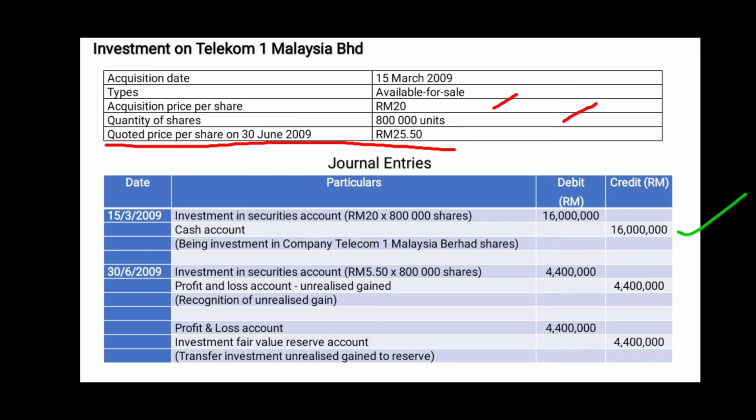To record the unrealized gain, we will debit investment in securities account and credit profit and loss account with a total amount of 4.4 million ringgit. Same as the unrealized loss, this unrealized gain also will be transferred to the reserve account, so we will debit profit and loss account and credit investment fair value reserve account.